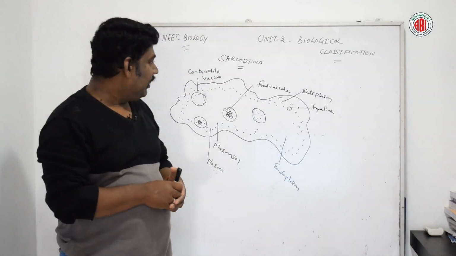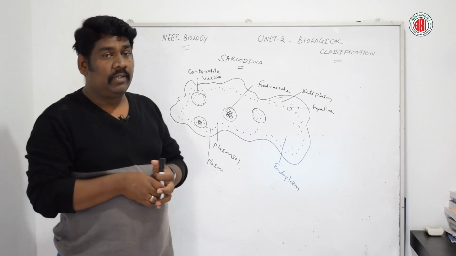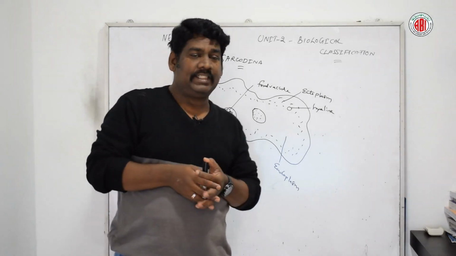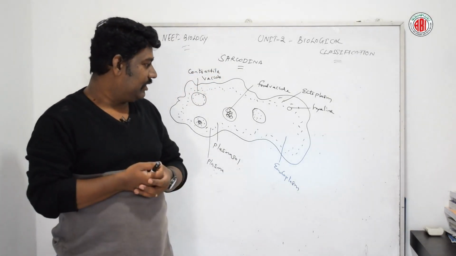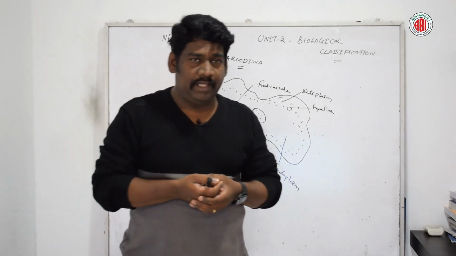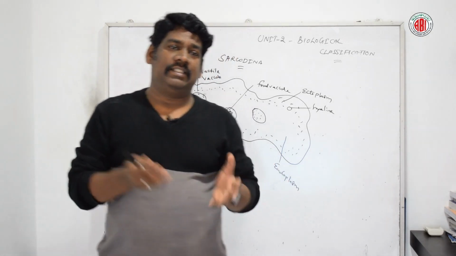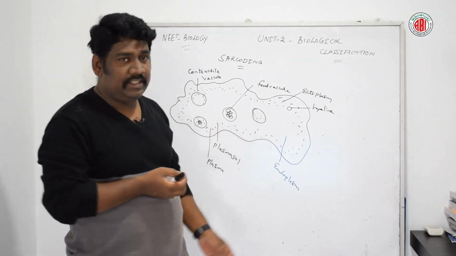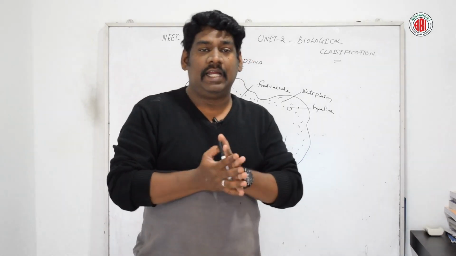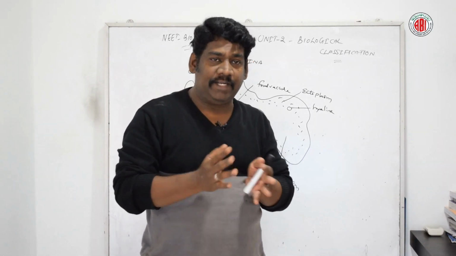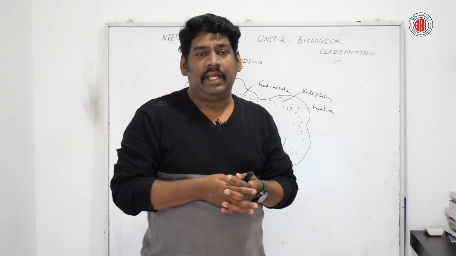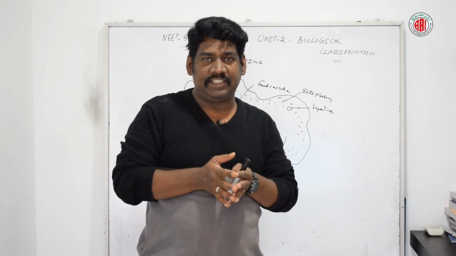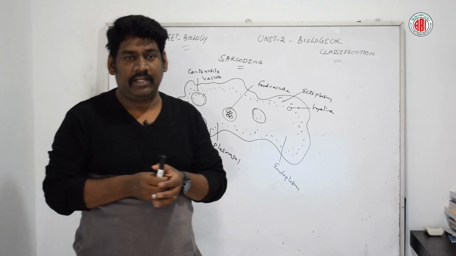Now we are going to talk about Sarcodina, another major group of protozoans. Under this category we are first going to discuss some additional features. Along with that, there are a few organisms belonging to this group whose characteristic features we are going to discuss. First, most of the Sarcodina are freshwater forms, and some are endoparasitic. They are able to form a temporary finger-like structure on the surface of the cell, called false foot or false feet.